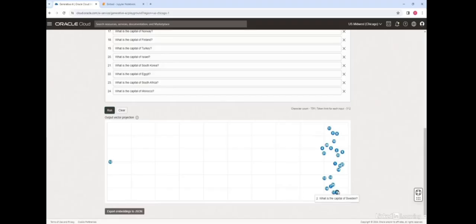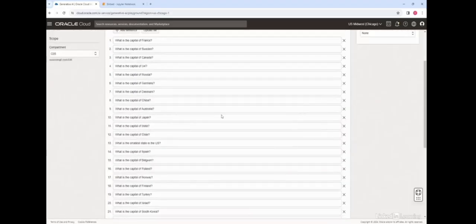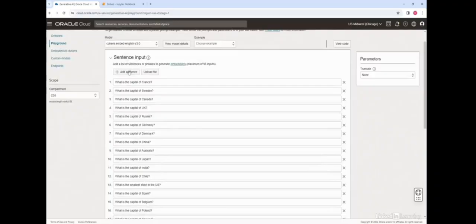So texts of similar meanings are indeed located close together, right? This is the idea of numerical similarity translating into semantic similarity. Now let's go ahead and add a couple more sentences.